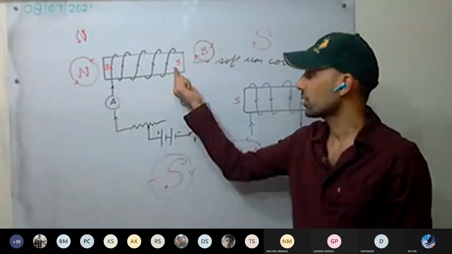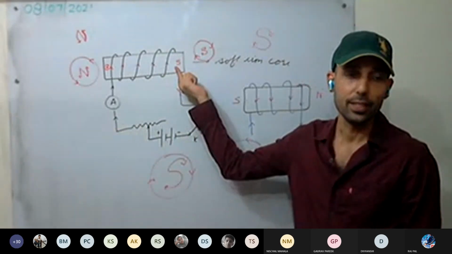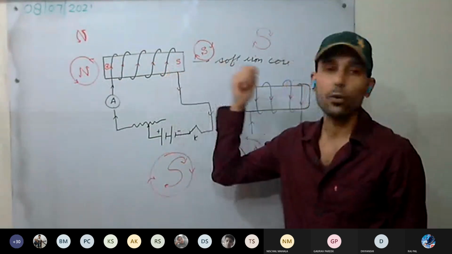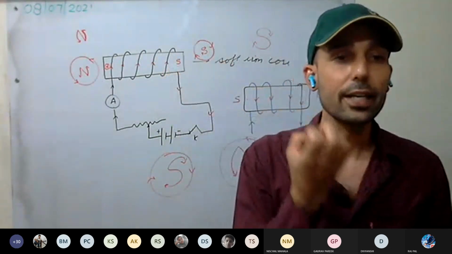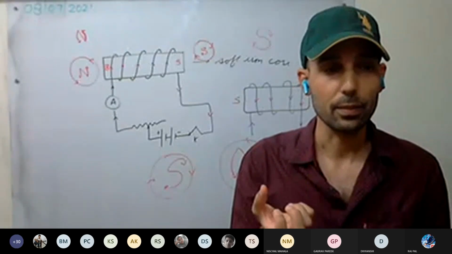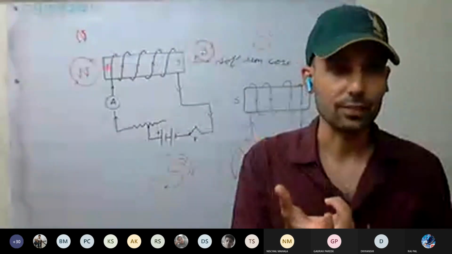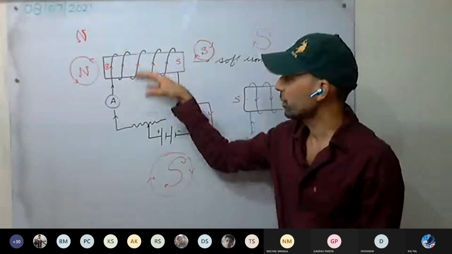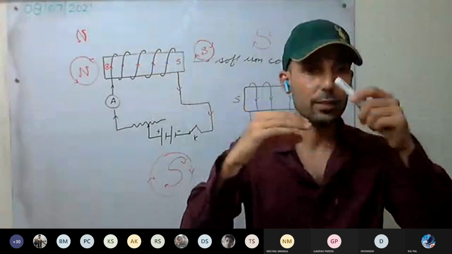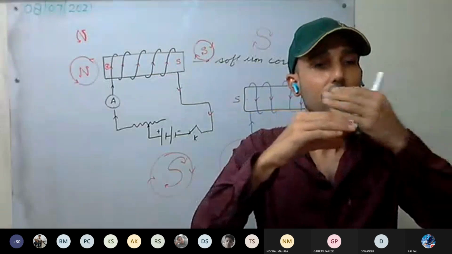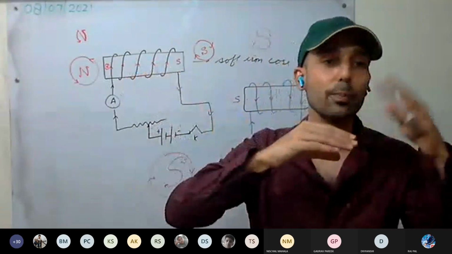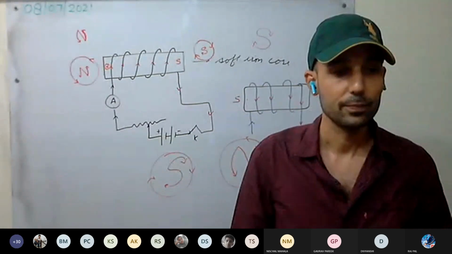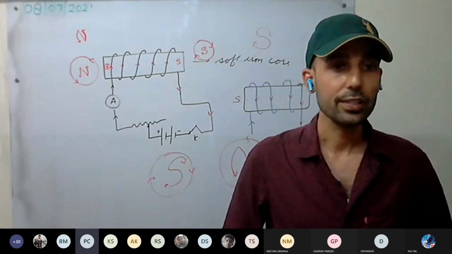As we stop the current, this should not behave as a magnet. This is clear? So, soft iron core, what is the property of soft iron core? It does not retain magnetism, or the magnetism retention is least. That is, once we stop the current passing through the coils, the soft iron core will lose magnetism. It will no more behave as a magnet. Okay, this is clear? Yes, sir. All have understood?